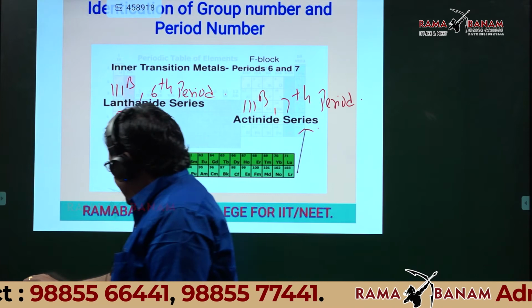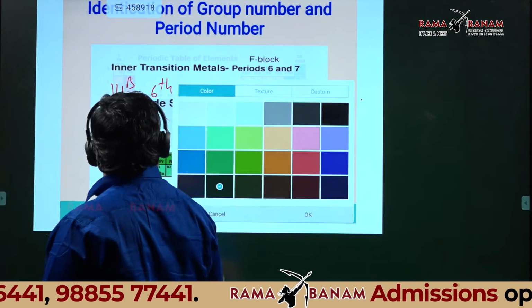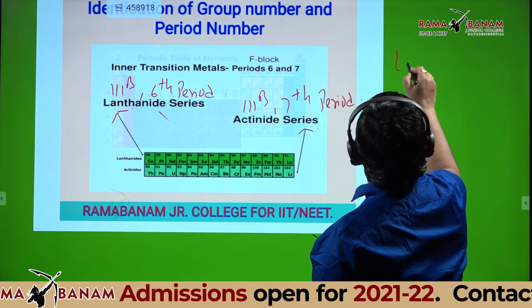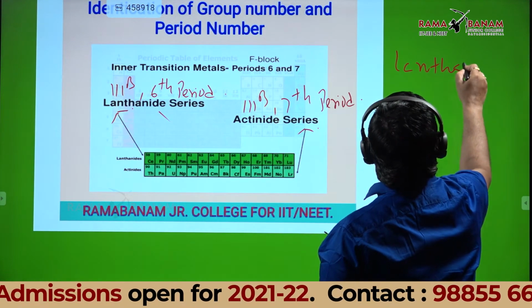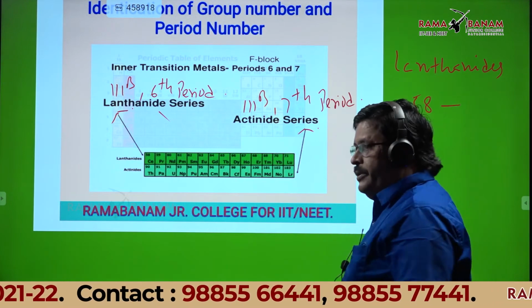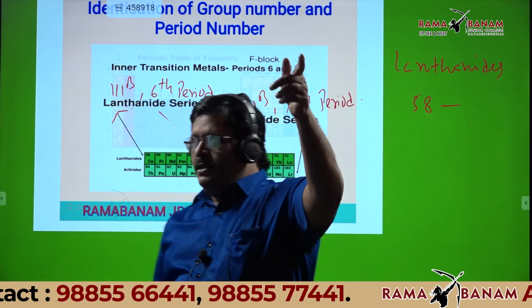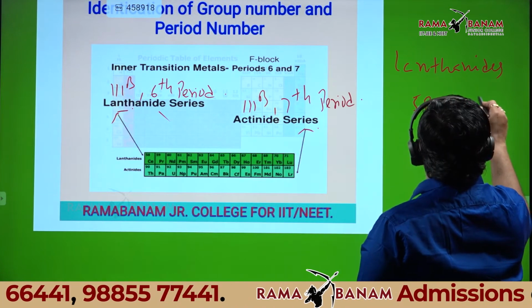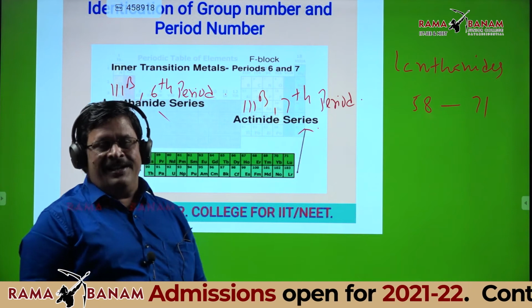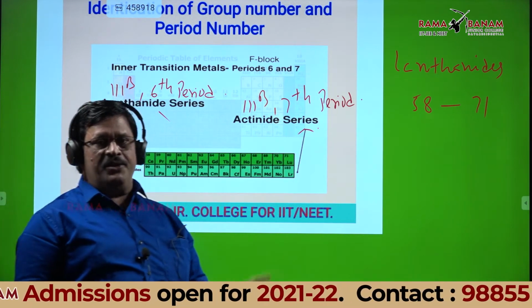Yes, that's right. So lanthanides are 58 to 71.